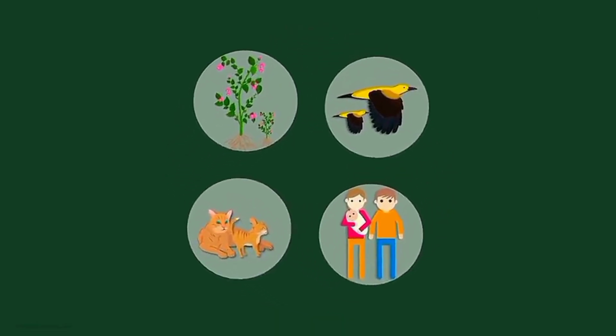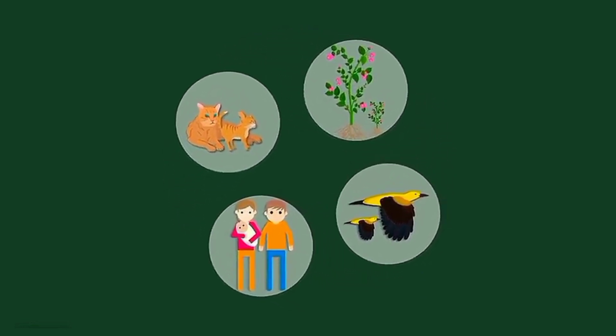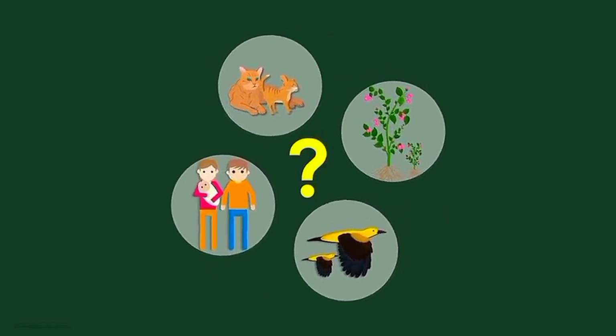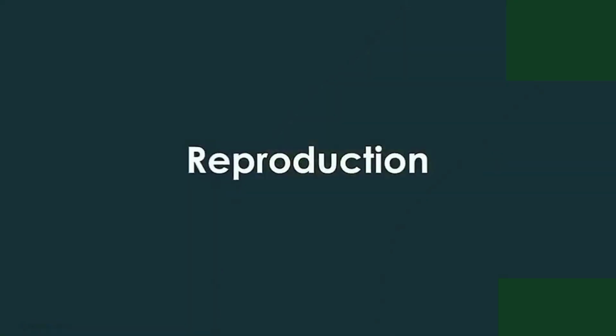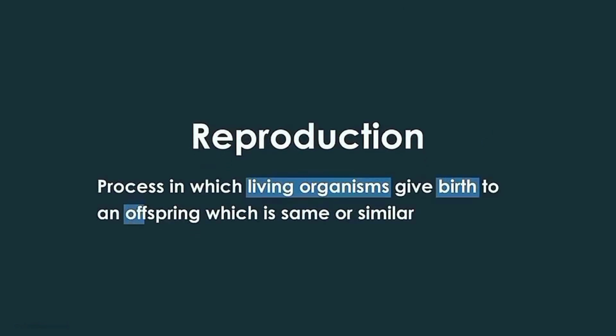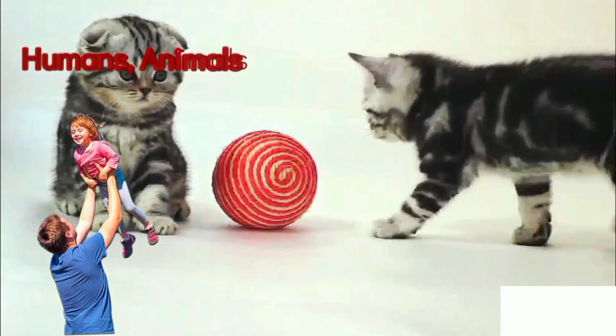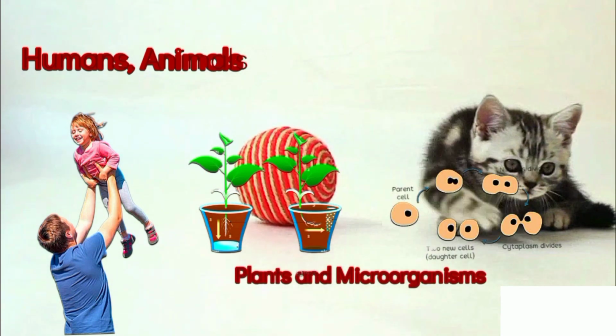Every living organism is capable of producing young ones which are either the same or somewhat similar to them. Can you guess what this process is called? This process is called reproduction. And in a simple term, reproduction is the process whereby living organisms give birth to young ones which are the same or similar to them. Now, when I say living organisms, it includes humans, animals, plants, and even microorganisms.